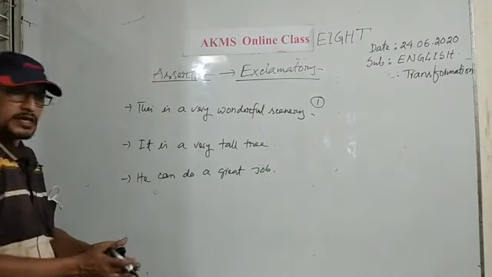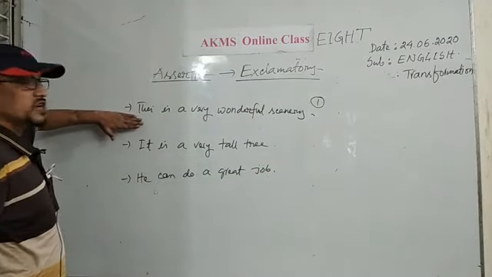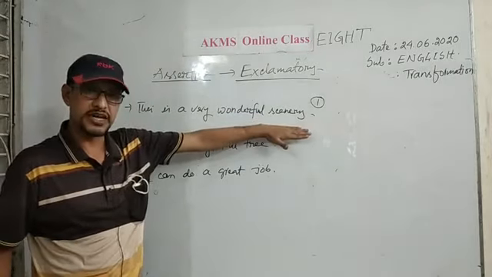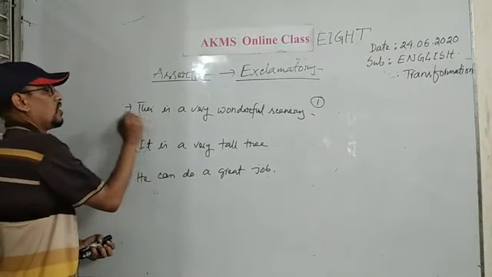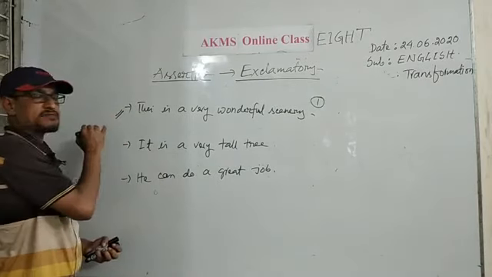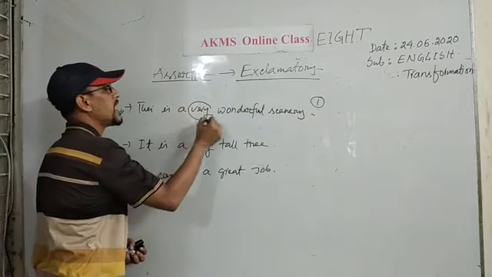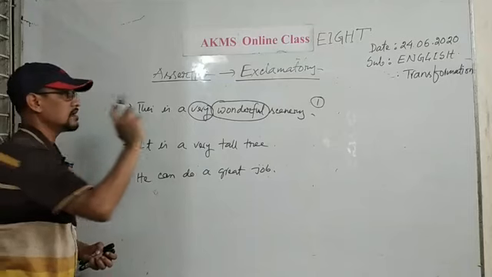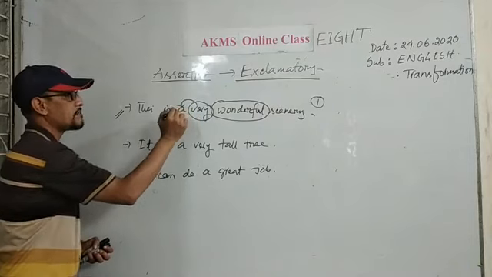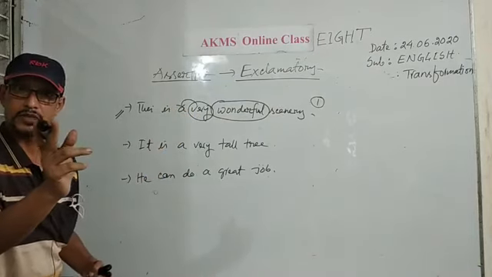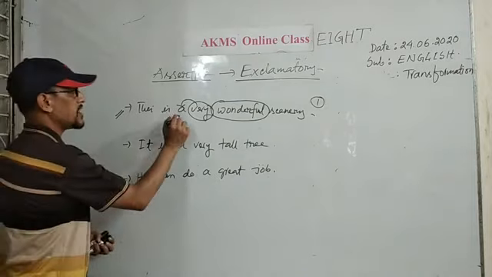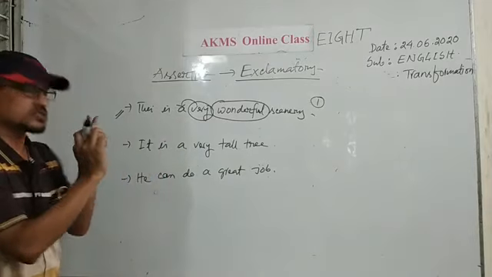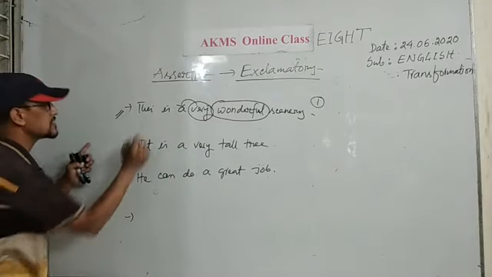Okay, fine. Here, the structure of the assertive sentence is subject, verb, and object. In the assertive sentence, I have used very and an adjective here. Before very or great, I have used an article, a. Please identify it. So, what is the structure of this assertive sentence?